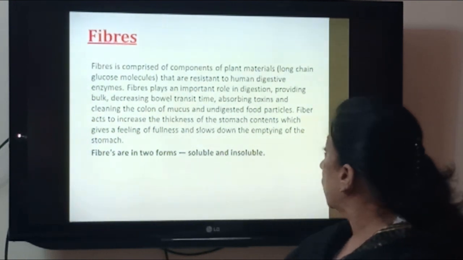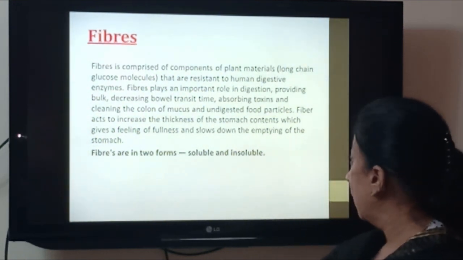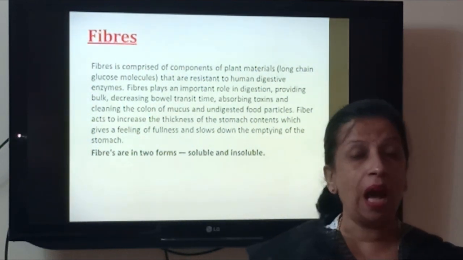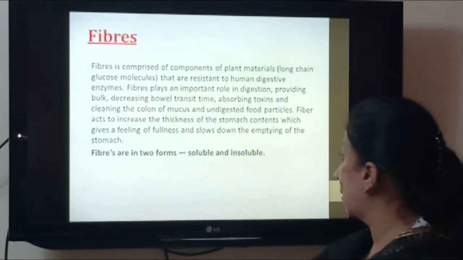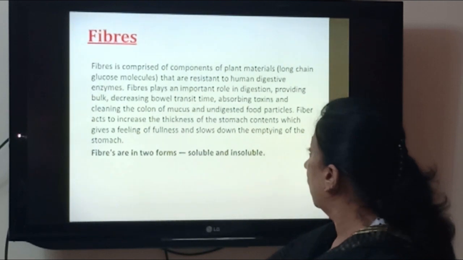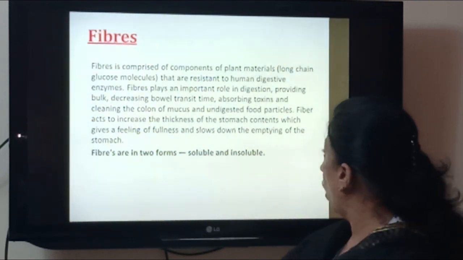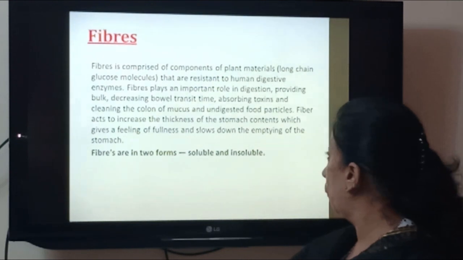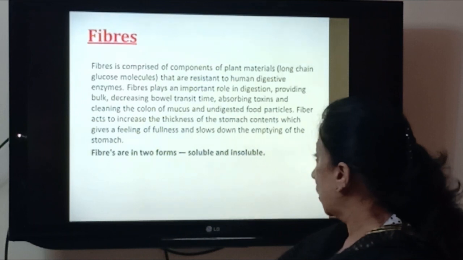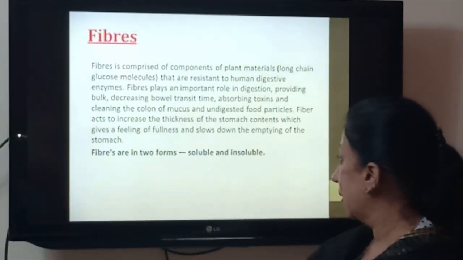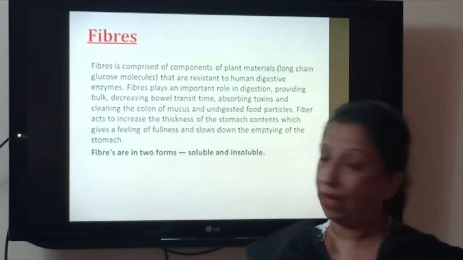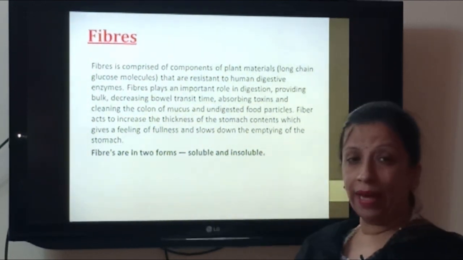So fiber is comprised of components of plant material that are resistant to human digestive enzymes. Very important, fibers are resistant to our digestive enzymes. They play a very important role in digestion, increasing the bulk of what we eat, absorbing toxins and cleaning the colon of mucus and undigested food particles. So fiber acts to increase the thickness of the stomach contents, which gives a feeling of fullness and slows down the emptying of stomach. So fibers are of two kinds.